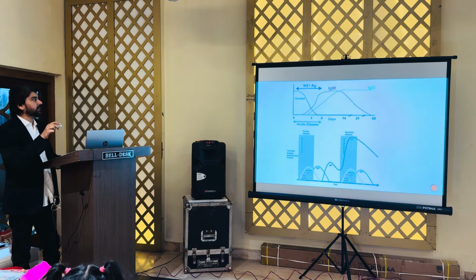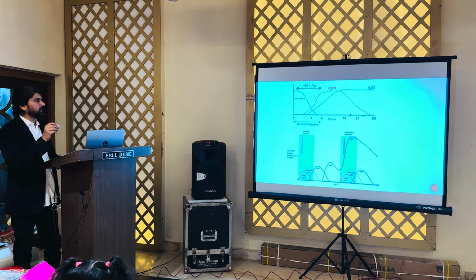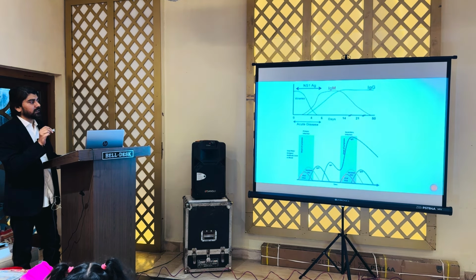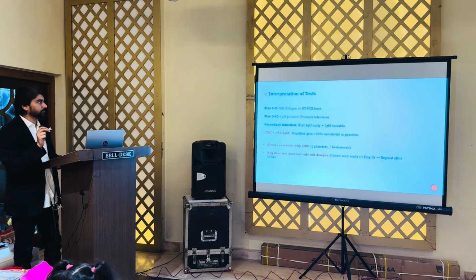Then this is again a diagram. We can see here during the first 4 days NS1 antigen is positive. Nearly around the 5th day IgM starts getting positive, and on the 7th day IgG starts getting positive. IgM after 14 days starts declining and becomes normal, but IgG remains elevated throughout the lifetime.